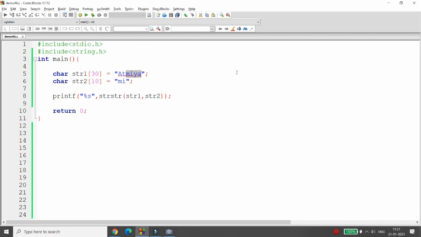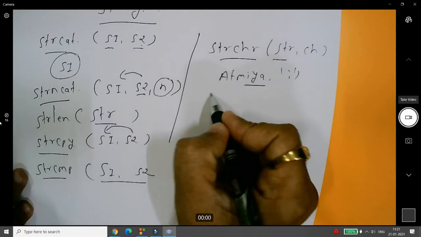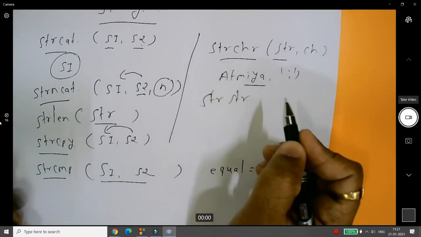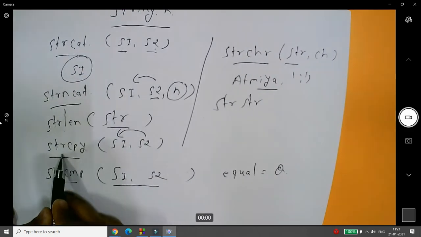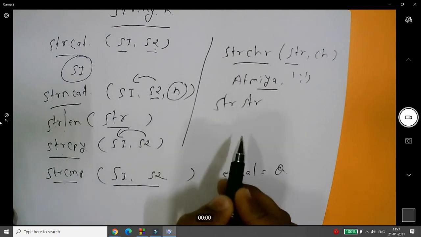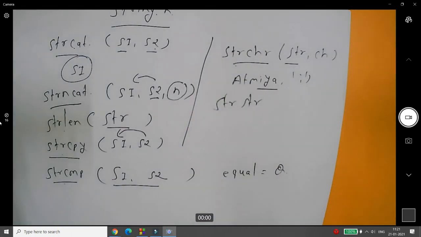So this is the wonderful thing that you can use. These are known as string manipulation functions: strcat, strncat, strlen, strcpy, strcmp, strstr and strchr are known as string manipulation functions.